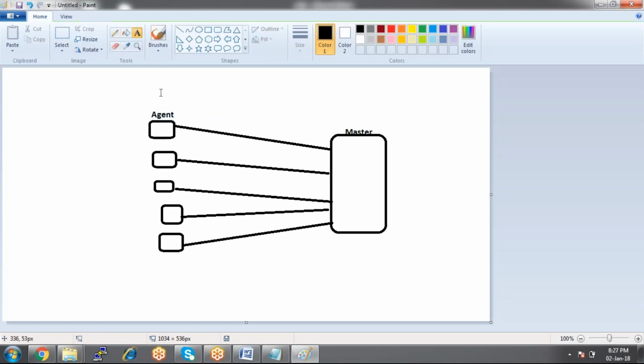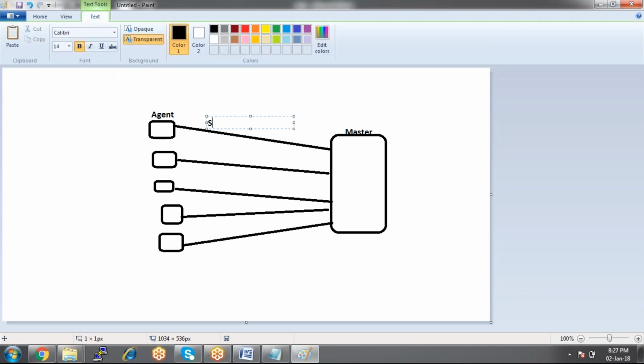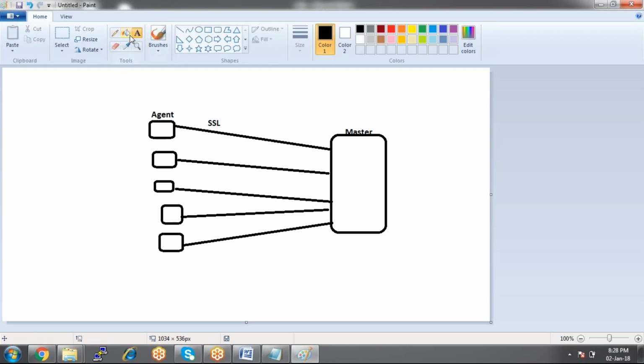This is the agent, master and agent machine. Now, they should be communicating, right? How will they be communicating? They'll be communicating by using an SSL certificate. How it works is, firstly we need to install the agent on all the clients. We need to install the agent on all the agent machines first, and then on the master we need to install Puppet master. On Puppet master, install a package called the Puppet server package. On agent machines, install a package called the Puppet client package. Once we install them, those agents will be ready and the master will be ready.